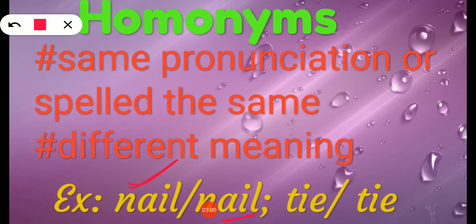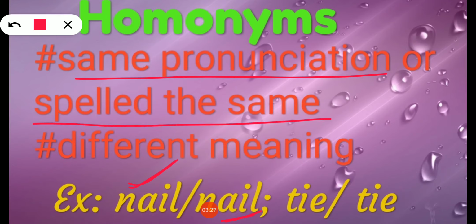So what is the second nail? We will be nailing in the wall to fix something, right? Suppose we have to fix a photo, what do we do? We hammer a nail, right? That is also called a nail. So these two words have the same pronunciation, and here the spelling is also the same, but the meaning is different. One nail refers to the nails in our fingers and the other nail refers to the nail with which we fix something in the wall.